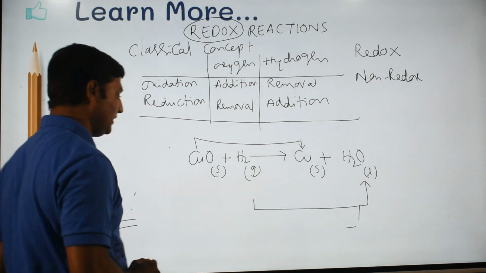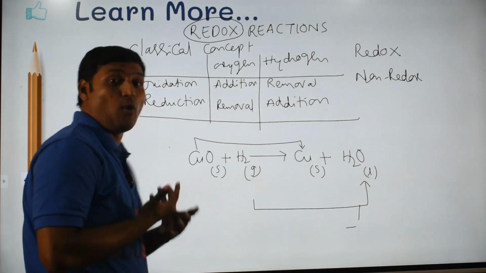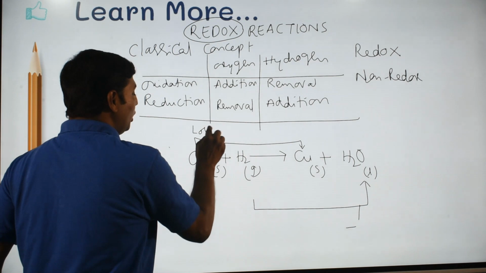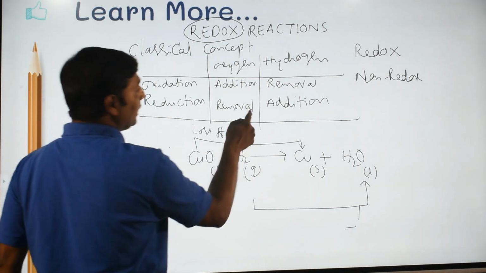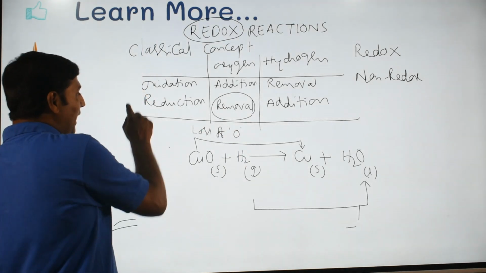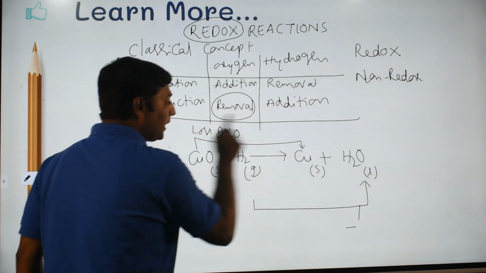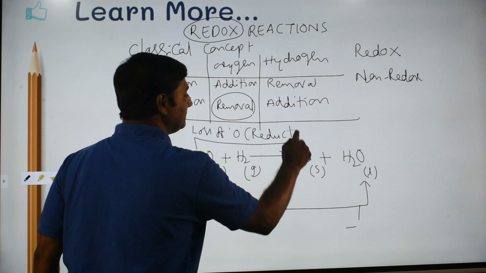Now the question here is, when cupric oxide is becoming copper, what is happening? Cupric oxide is losing oxygen. And according to definition, removal or loss of oxygen is nothing but reduction, which means that cupric oxide when it becomes copper has undergone reduction.